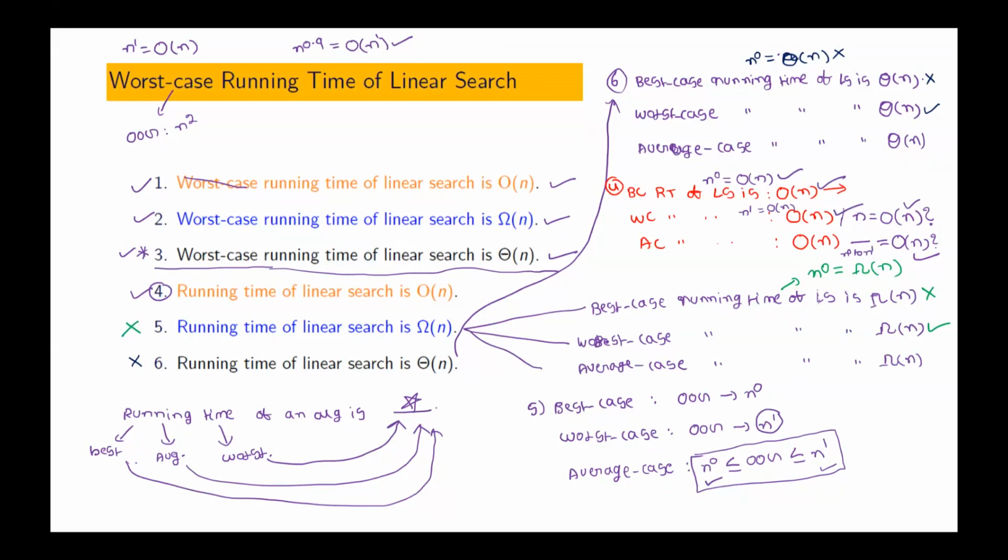That's why usually, in textbooks, worst case running time is represented using which notation? Which notation is preferred? Big O, sir. What is the reason behind that? Because it covers best case and average case also, sir. Other cases also it is true. In general, it is true, irrespective of case.